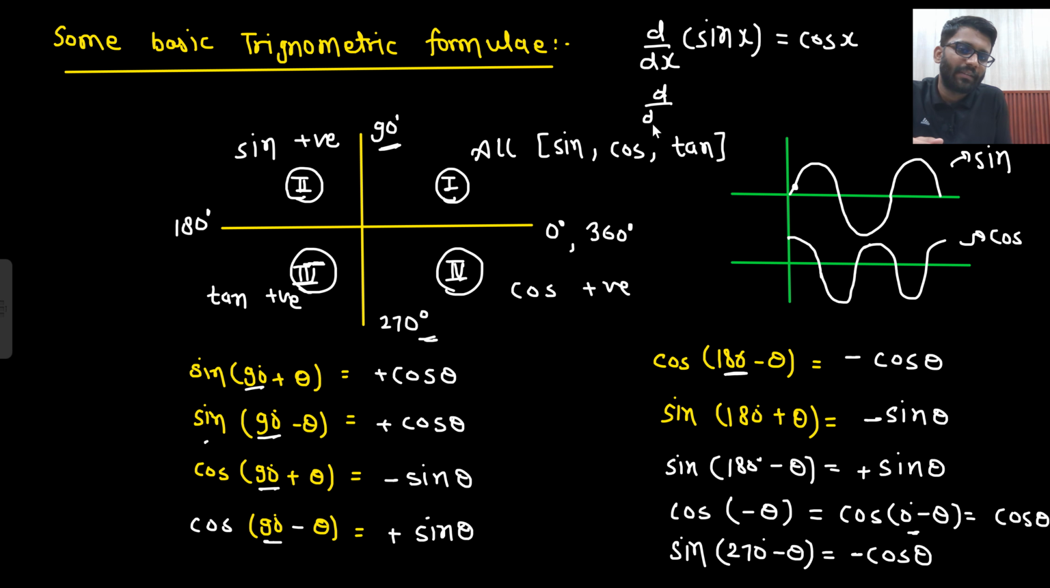And d by dx cos x. I have seen a lot of people getting confused about minus or plus. They will know that sin x will come, but whether it will be positive or negative, this they forget. So how will you see? Cos x graph. Okay, this is the graph of cos x. So here what is the slope? Negative slope. Negative. So this is how you can remember it.